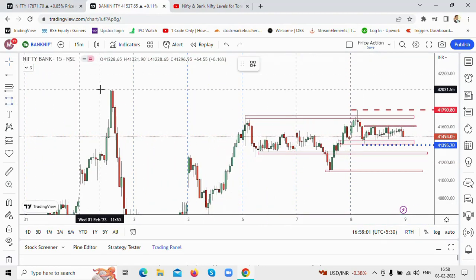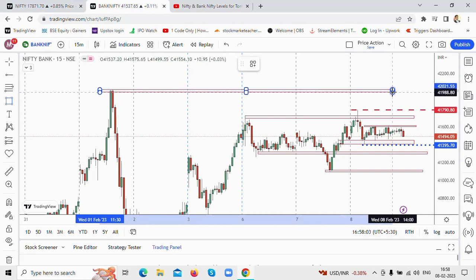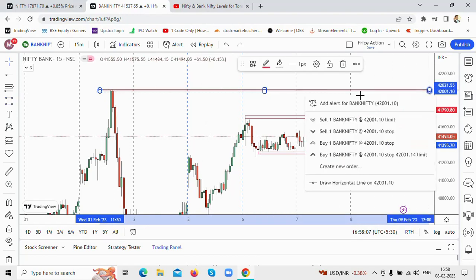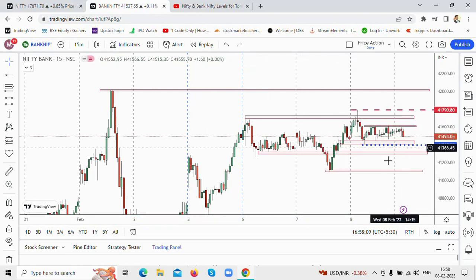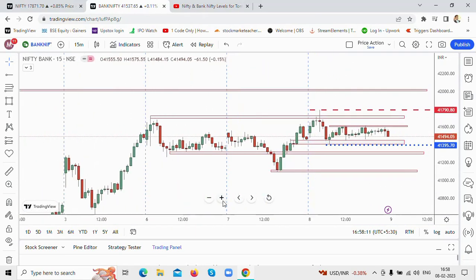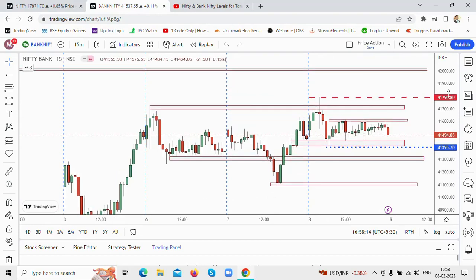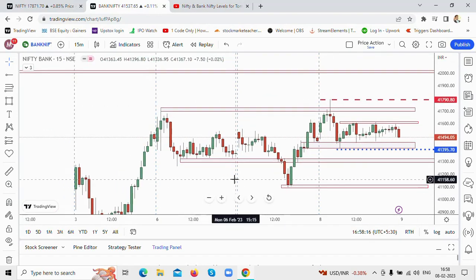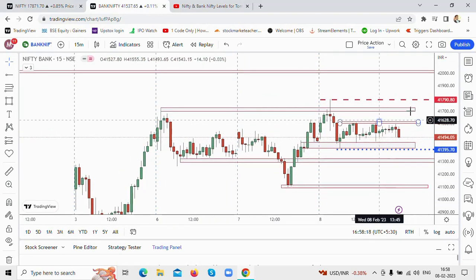Okay, if you look at Bank Nifty here, there is a major supply or a hurdle for Bank Nifty, that is around the 42,000 level. If the price directly opens with a gap up, we will have to wait and watch the price action and see how the price moves. Okay, so these are your levels for Bank Nifty.